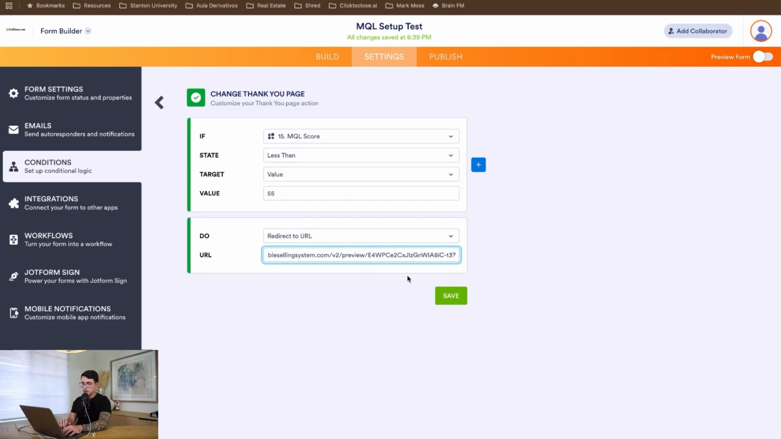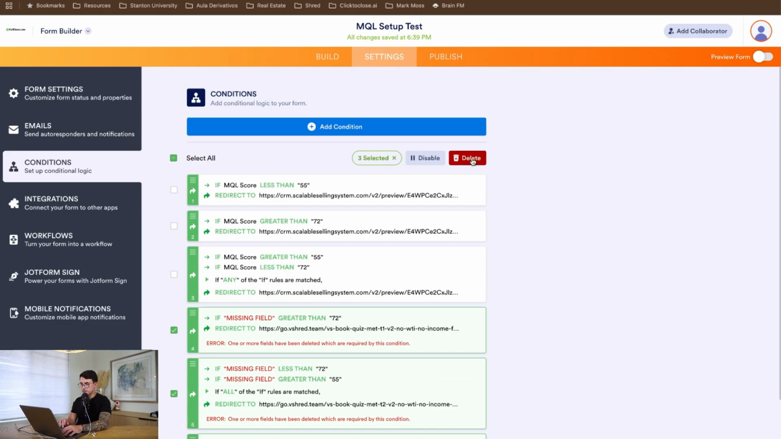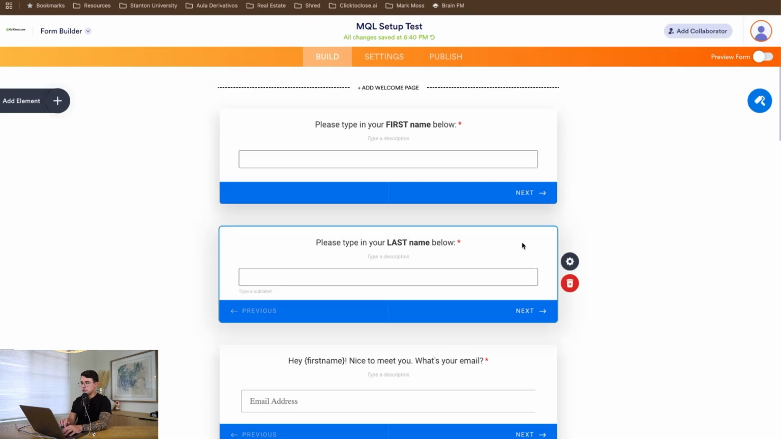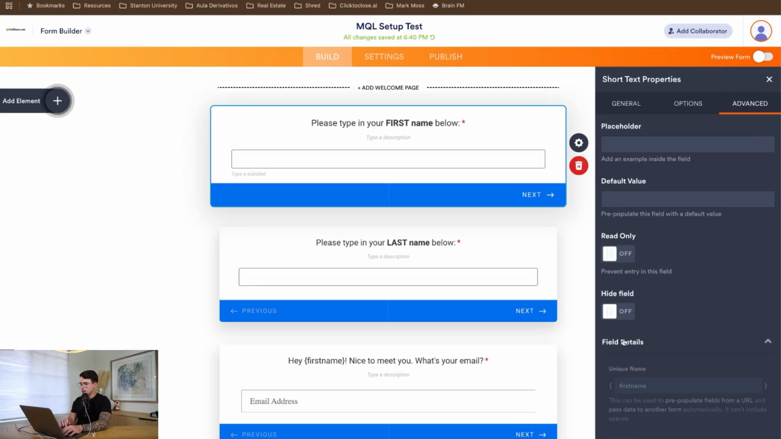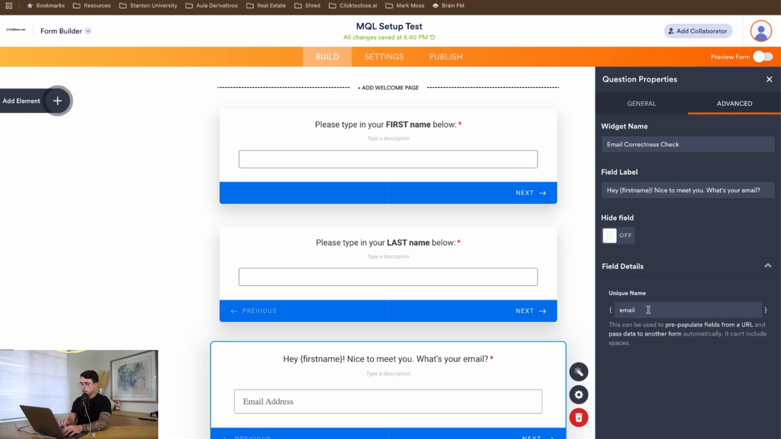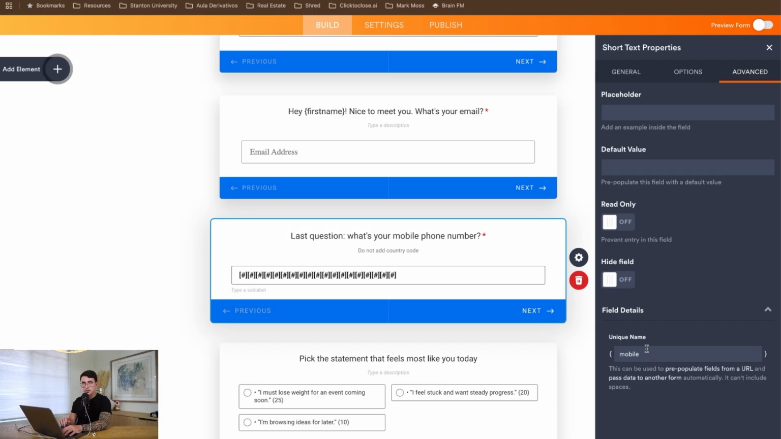Okay, and for the free money thing, I'm going to delete these for the sake of the example. Whenever the person submits their application, any field inside your form, these fields here in Jotform, will have a field detail. This is the unique name that can be used to pre-populate fields from a URL and pass data to another form automatically. So what we do with this is forward this information through the URL so that once the customer lands on the calendar page, this information is already pre-filled on their behalf.